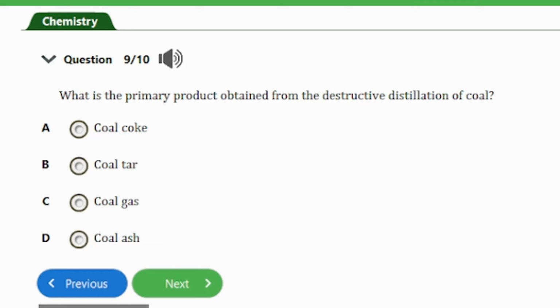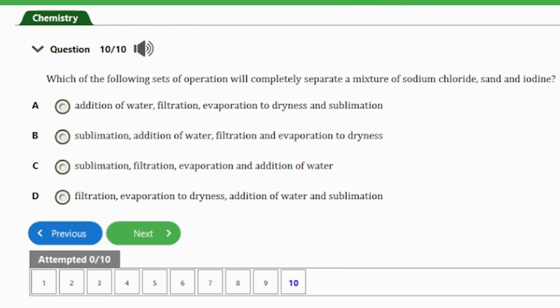So the next question here, question number 9, says what is the primary product obtained from the destructive distillation of coal? So we have A. Coal coke, B. Coal tar, C. Coal gas, D. Coal ash. So guys, the primary product obtained from the destructive distillation of coal is actually coal coke, and that's option A here. So let's consider the next and the last question.